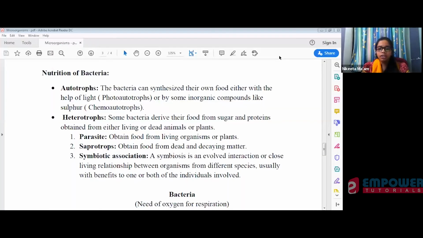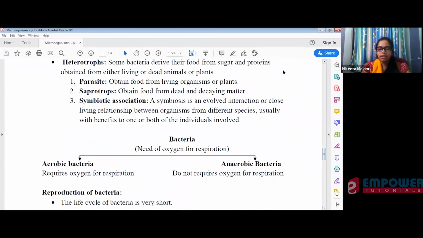Again, bacteria are divided into two categories depending on the oxygen need. Do we need oxygen for respiration? There are some organisms which do not need oxygen for their respiration.